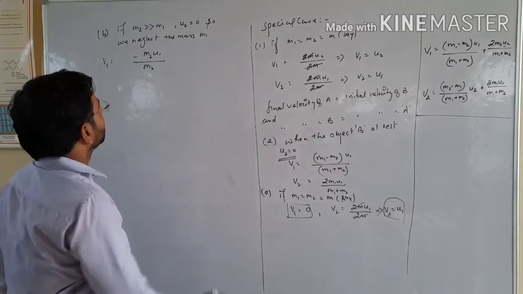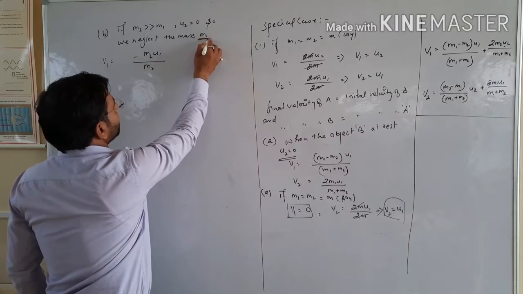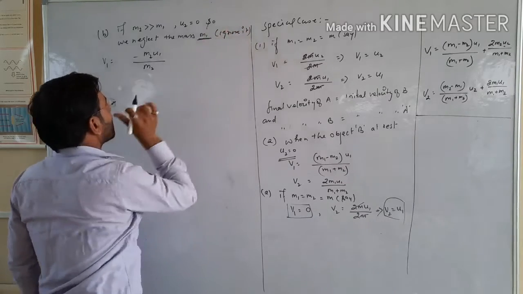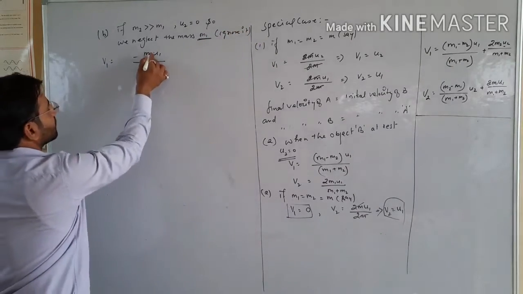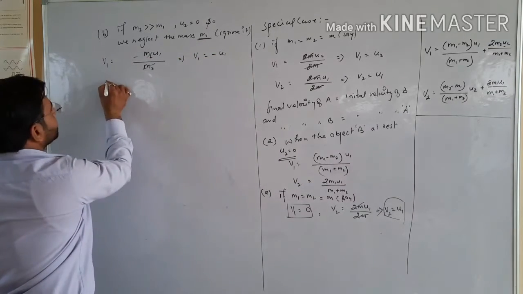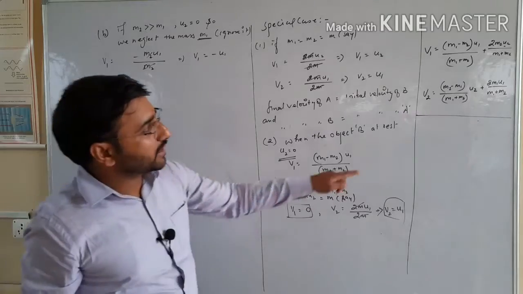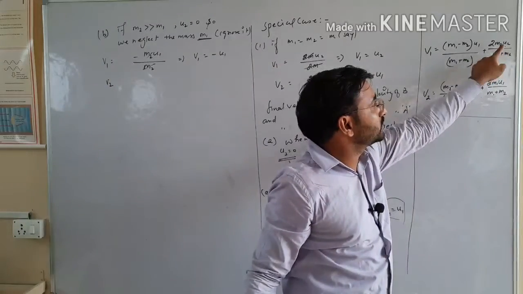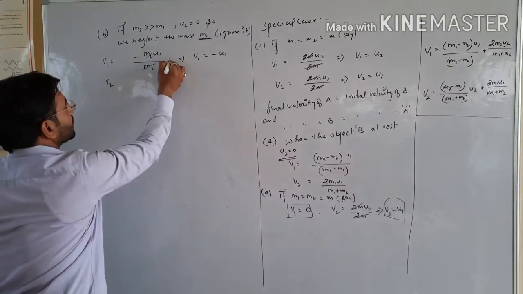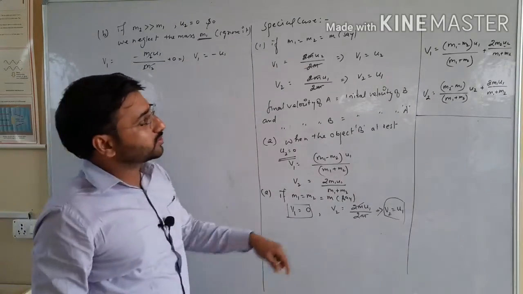So we have v1 equals minus u1. And for the second part, you know that u2 is 0, so that part will be 0.